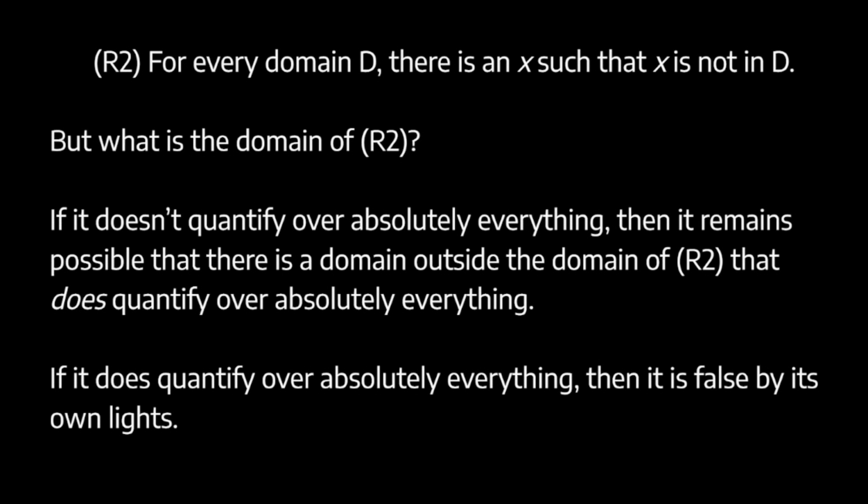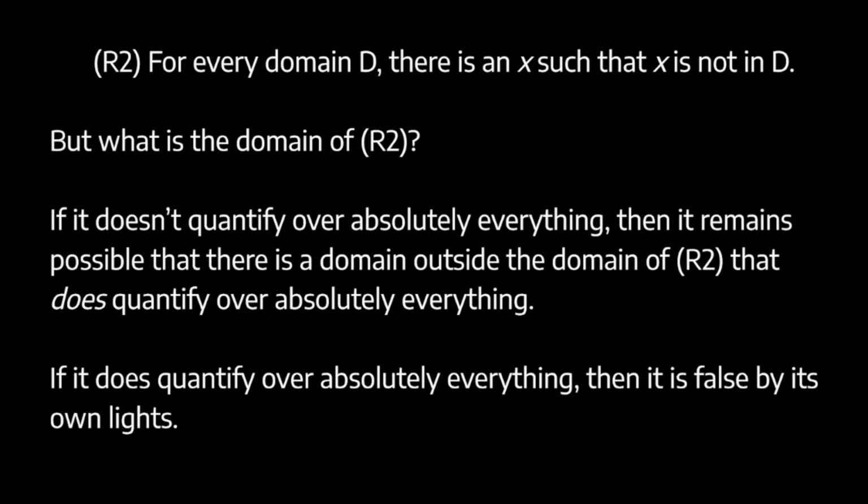Okay, that doesn't work. On the other hand, if the domain of R2 is absolutely general, if it does quantify over absolutely everything, then it's false by its own lights. So basically, if the domain of R2 is not absolutely general, then it just fails to rule out the existence of an absolutely general domain. If the domain of R2 is absolutely general, well, then we can have unrestricted quantification, and so the relativist is wrong. So the relativist faces a dilemma.